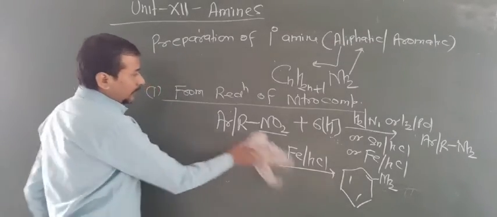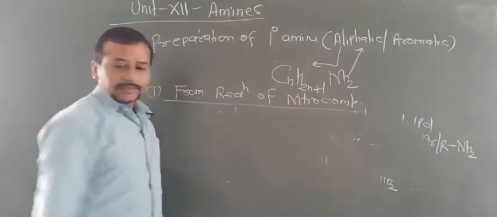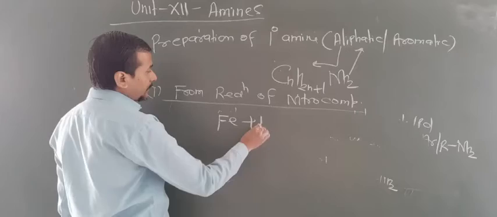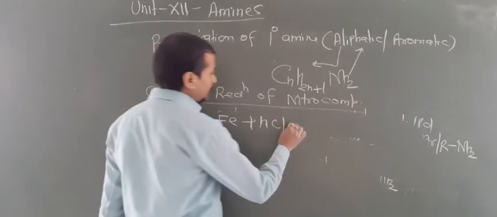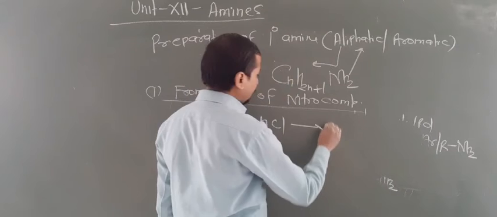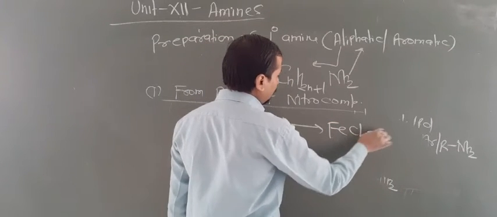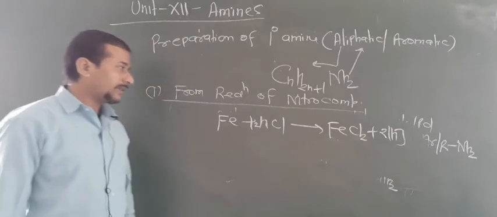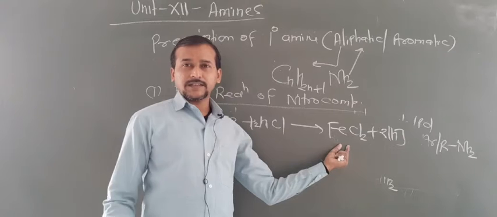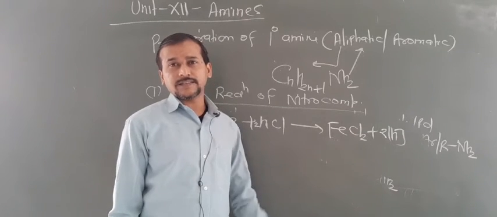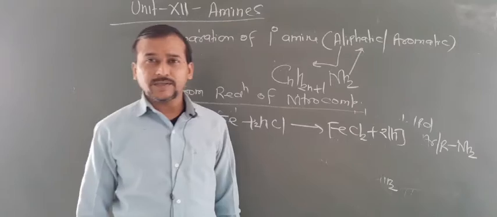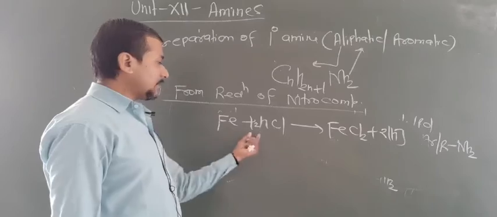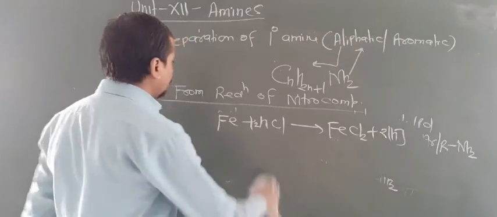Now one thing you have to note down, that out of these, one question arises: Fe plus HCl is preferred. So look at here what happens. FeCl2 plus 2 nascent hydrogen are generated. Now one more thing happens here, this FeCl3 formed gets hydrolyzed and again releases HCl. Okay, so that's why only a small amount of HCl is required for carrying out these reactions, and hence this is preferred in the reduction of nitro compound to aniline.